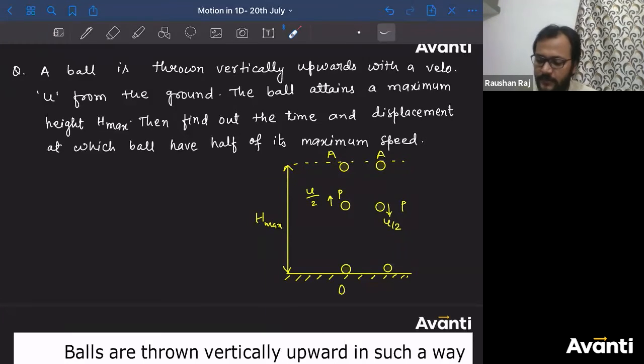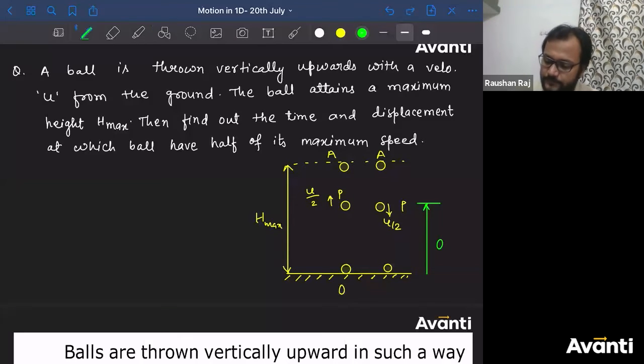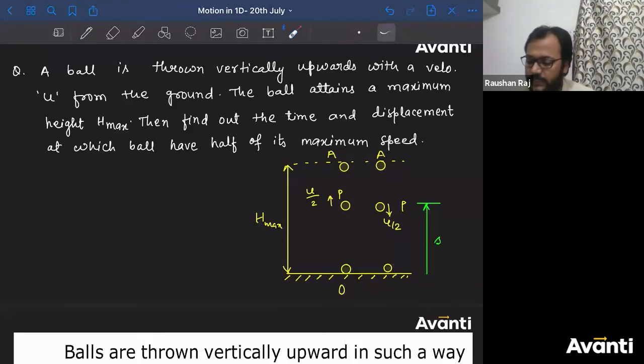Okay? So now let me consider this is the y position. This is the position from the ground. So now can I say this is the displacement? In both the cases, whether the particle is going up or coming down, tell me what is the displacement for this one? This is the initial position, and this is the final position.